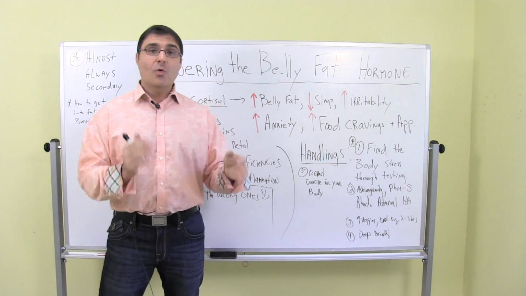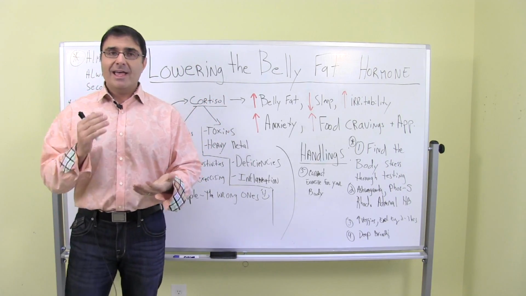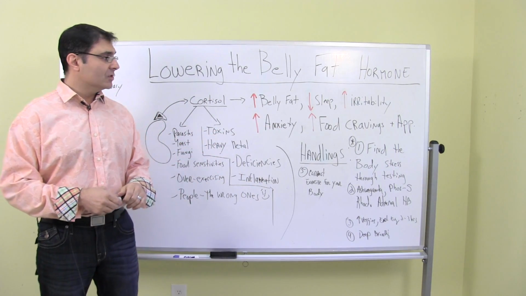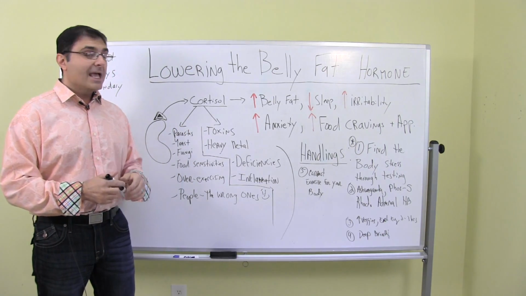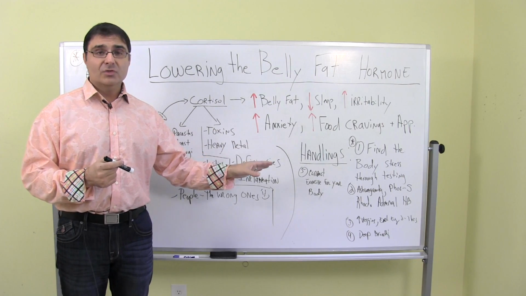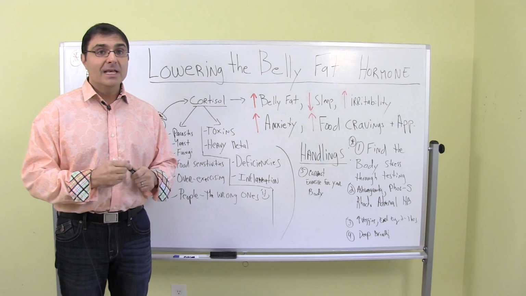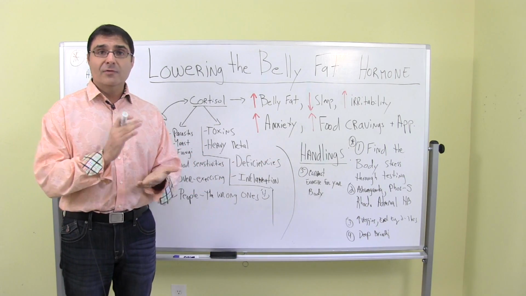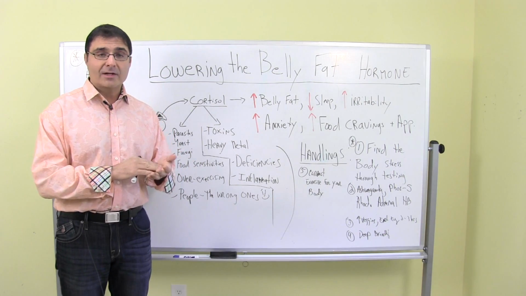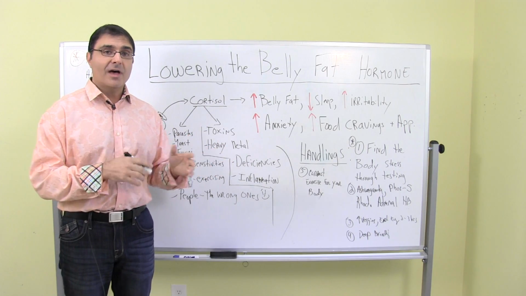So basically, cortisol is nasty when you have too much of it because it makes our bellies fat, and that's not cool. In addition to that, it causes a whole other slew of health issues, including sleep problems and irritability. And the most important thing, in my opinion, is really figuring out what's stressing your body. And the thing I love the most for that, I'm sorry guys, but it's the lab that we run in our office. But any other testing that you could do, if you work with naturopaths or holistic oriented MDs throughout the country, or chiropractors that are holistically oriented, any of those guys can potentially help with identifying the elevation in cortisol.